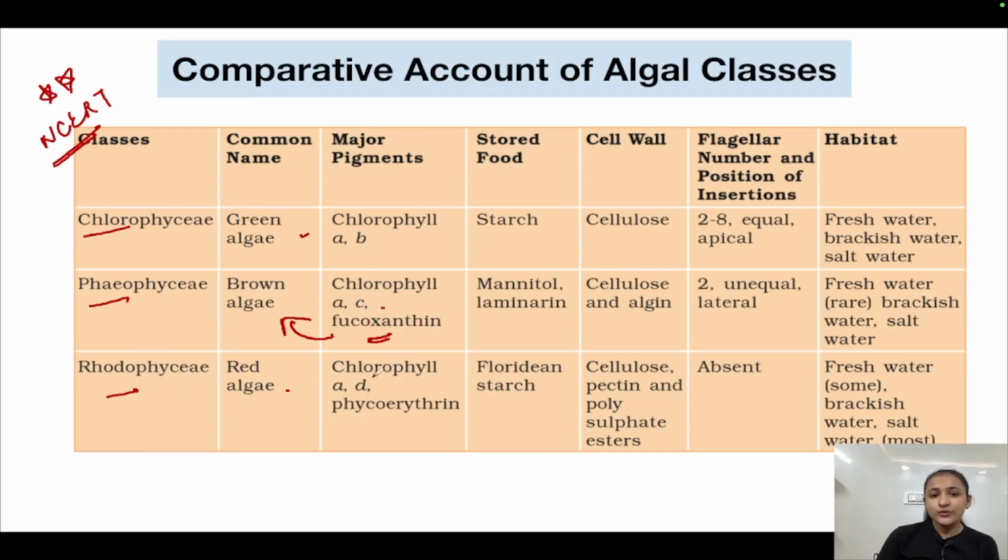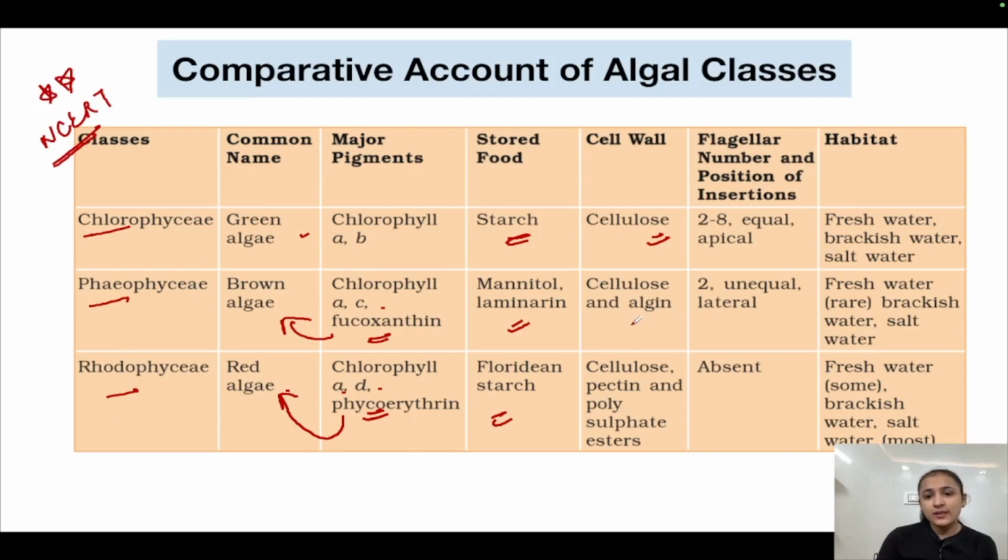In Rhodophyceae, chlorophyll A is present and chlorophyll D is present. Move again forward in the alphabetical order. So B, C and D, it would be very easy for you to remember. Just photographically memorize it. Here fucoxanthin was there, here phycoerythrin is there, which is responsible for imparting the red color. Stored food in Chlorophyceae is starch. In Phaeophyceae it is mannitol and laminarin, either of these two. In Rhodophyceae it is Floridian starch. In Chlorophyceae the cell wall is made up of cellulose, and there is pectose also, but the majority is cellulose, so that is why it is mentioned here.